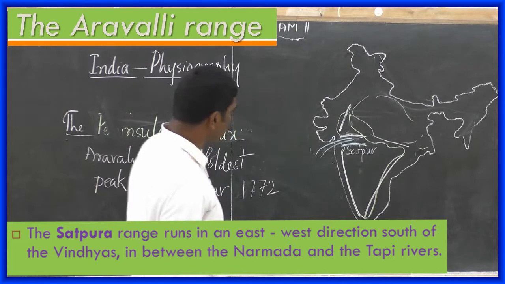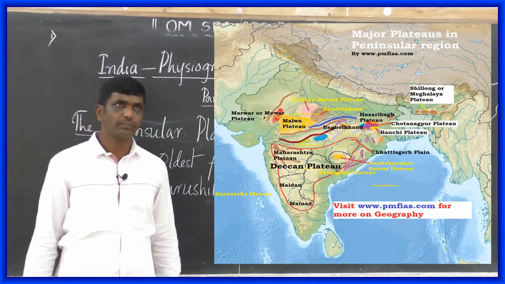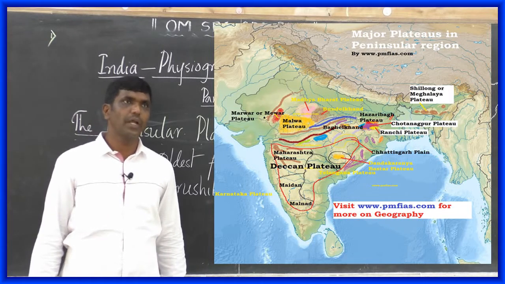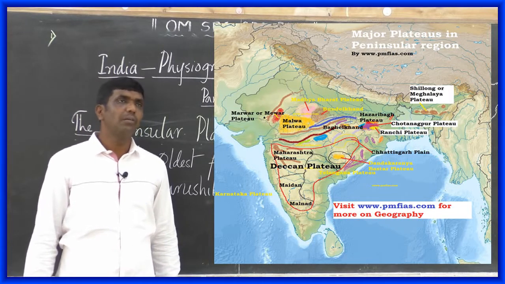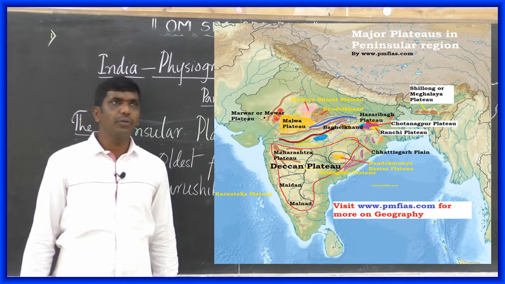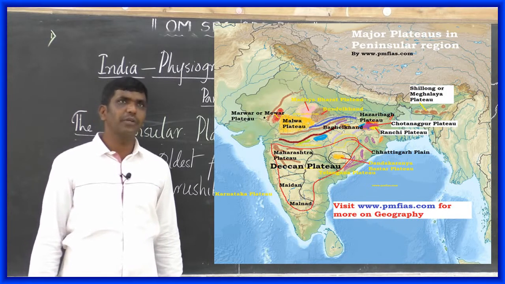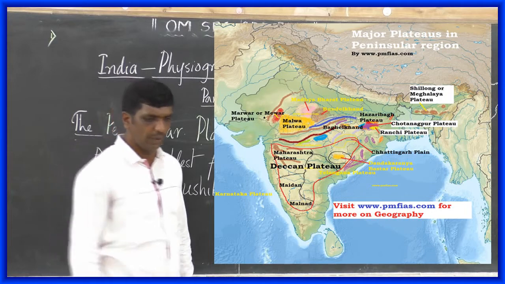Then here you can see the image also. There you can see the Deccan Plateau, Maidan region, then Malnad region, Mewar Plateau, Marwar Plateau, then Chota Nagpur Plateau, Ranchi Plateau, that you can see. Okay.